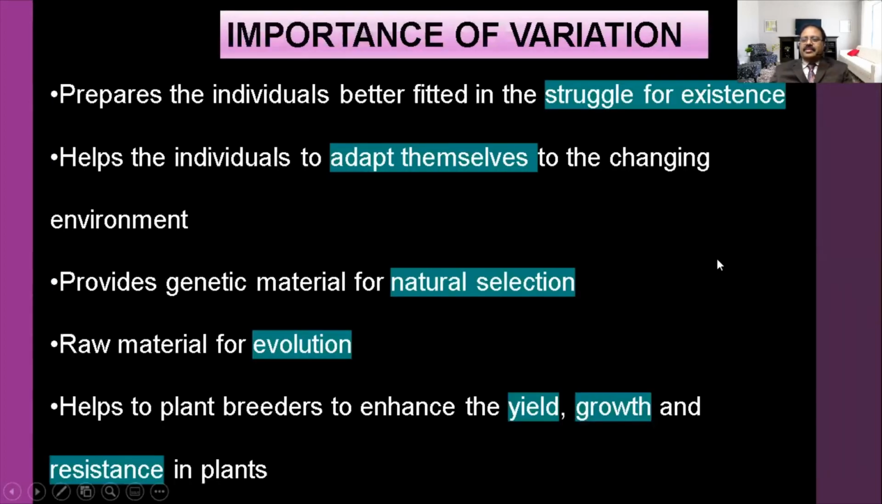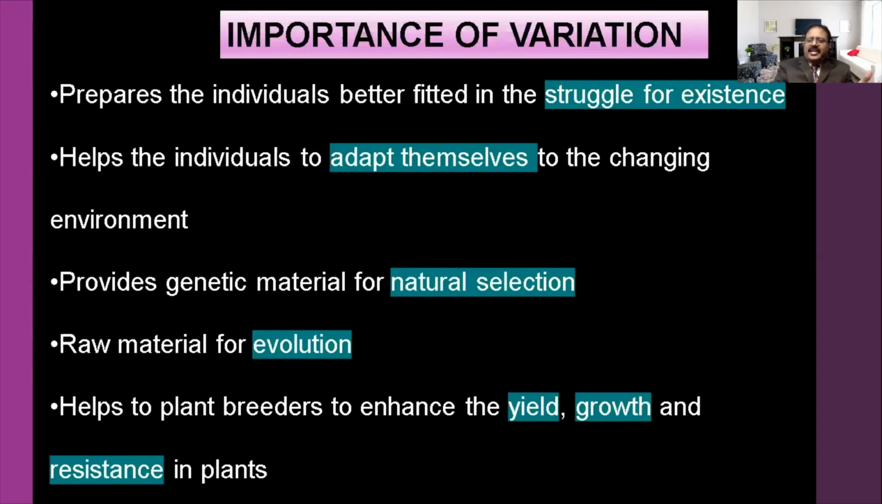What is the importance of variation? It prepares individuals better fitted in the struggle for existence. For that, I told you the horse evolution story. When the horse evolved, both are fit. The horse is fit to run, but the predators are also fit to run. Both of them are running, which is fit for the particular environment. So that is called struggle for existence.